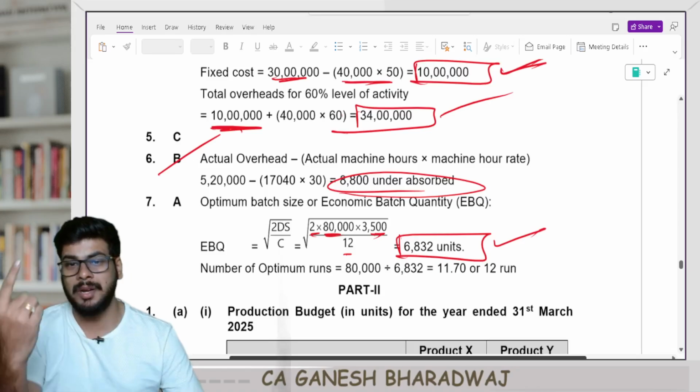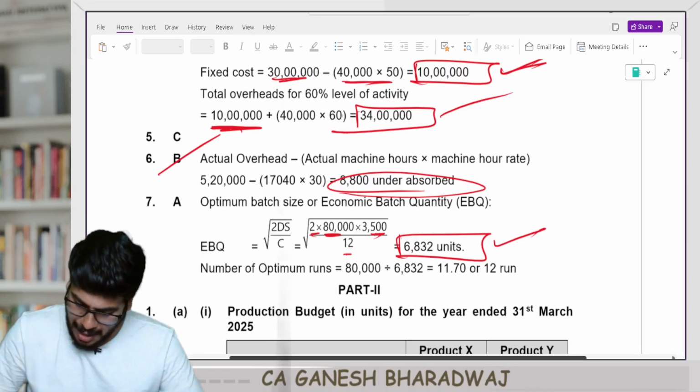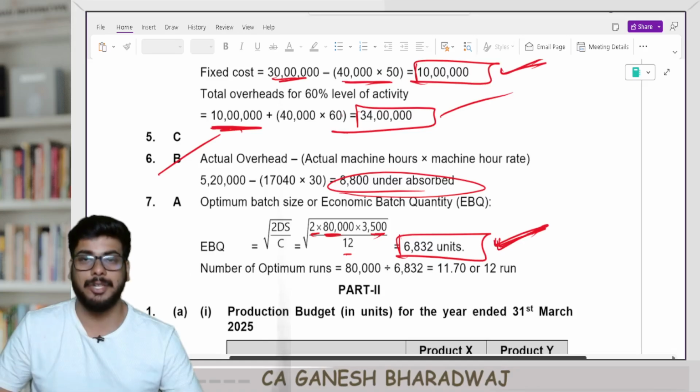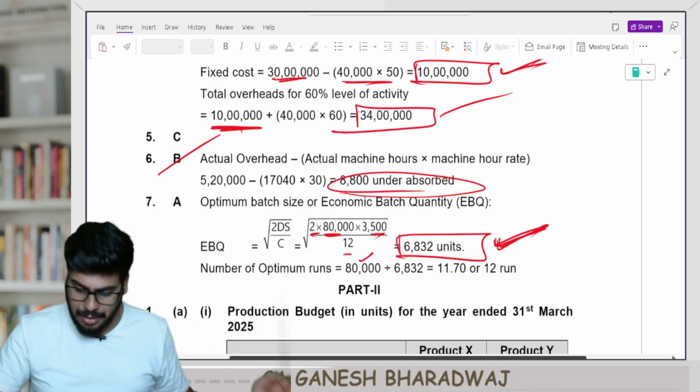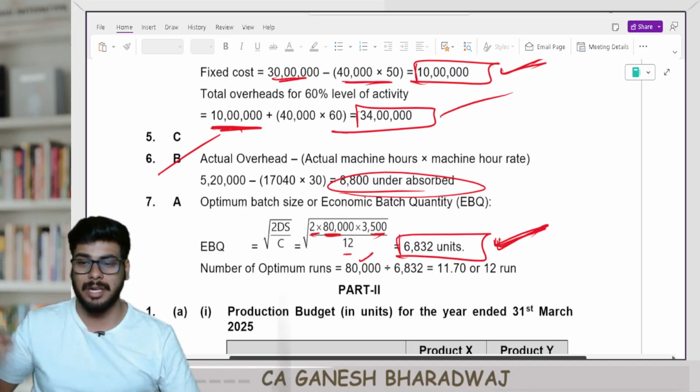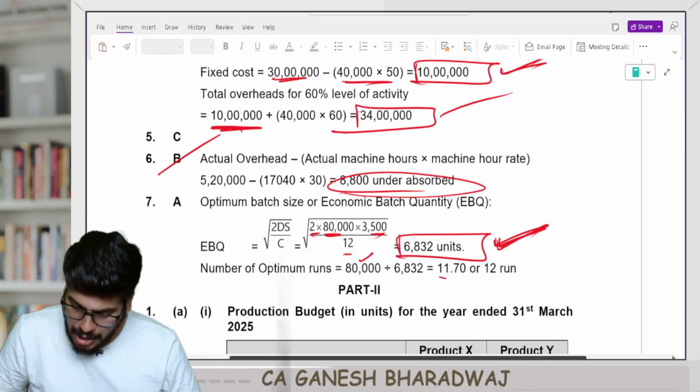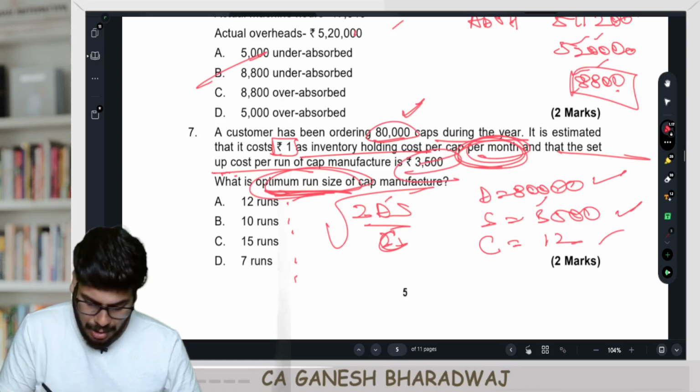So how do you calculate the number of runs? In one particular batch, I am planning to produce how many units? I'm planning to produce 6832 units. In a year, I need to produce how much? 80,000 units. Right? 80,000 units divided by 6832. How many runs or how many number of batches are required? 11.70 batches, rounded off to 12.